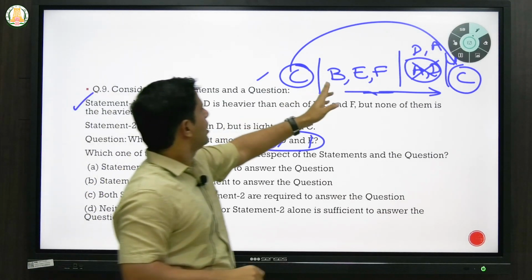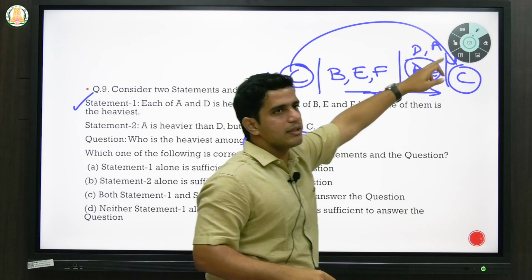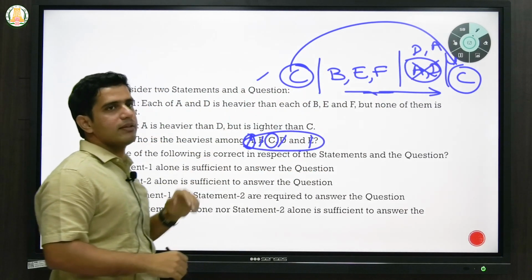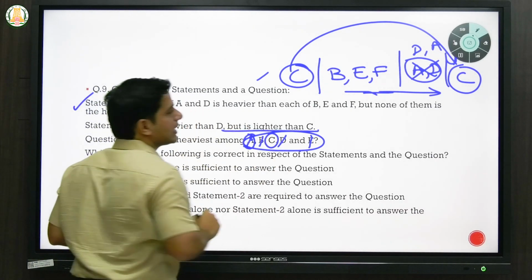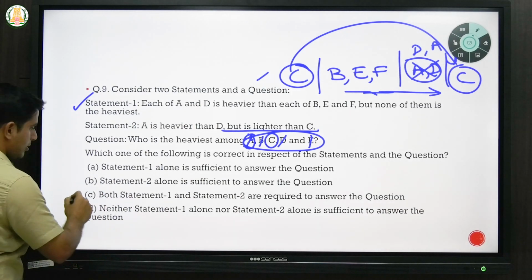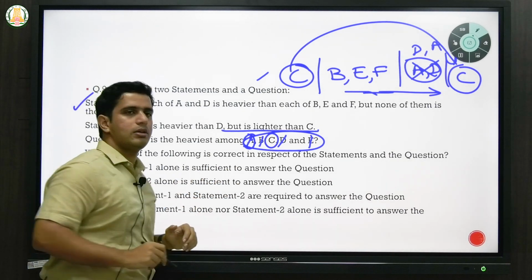Because it is given that A is heavier than D, D will be here. And if nothing is given about C, you will assume that A will be the heaviest. So you need to know the second statement saying that it is lighter than C. So in my opinion, you require both statement 1 and statement 2 to answer.